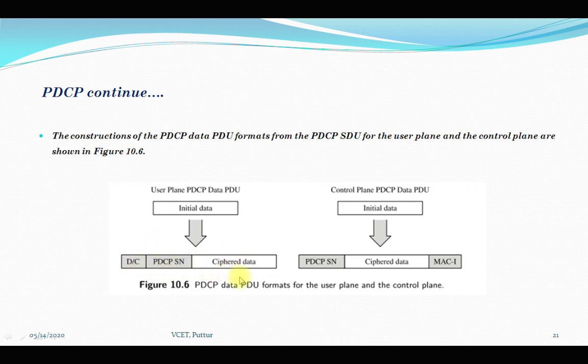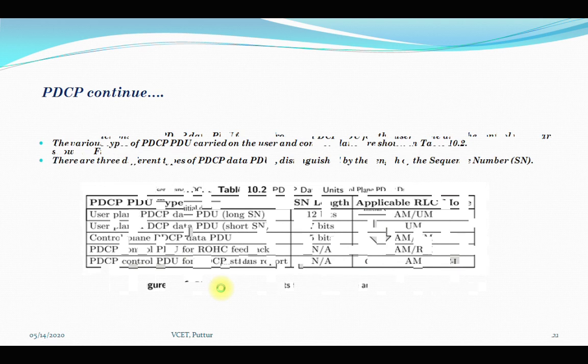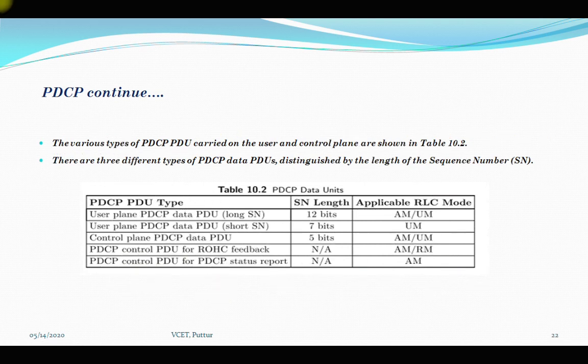First we need to know about header compression. After knowing header compression, we'll study what integrity actually is, and then we'll study what ciphering actually is. Then we will see how header compression, integrity and ciphering are actually performed by the PDCP protocol entity.